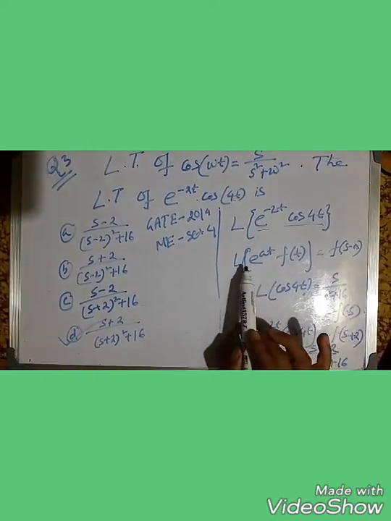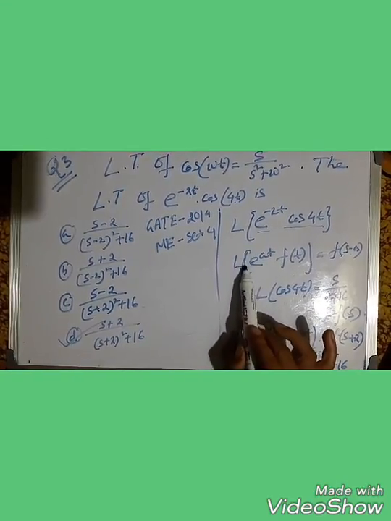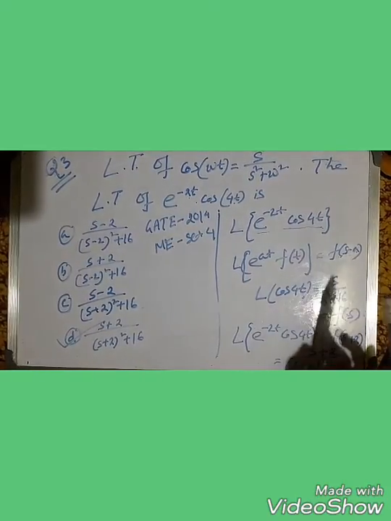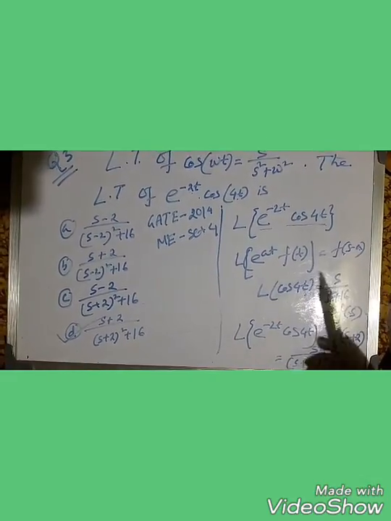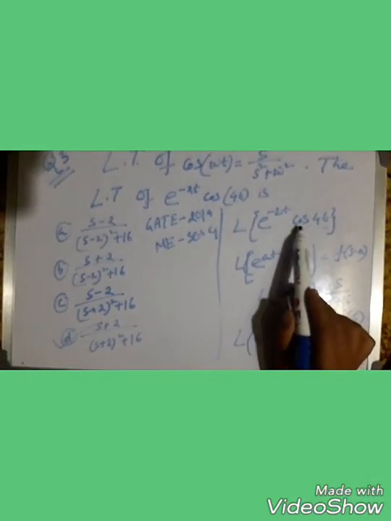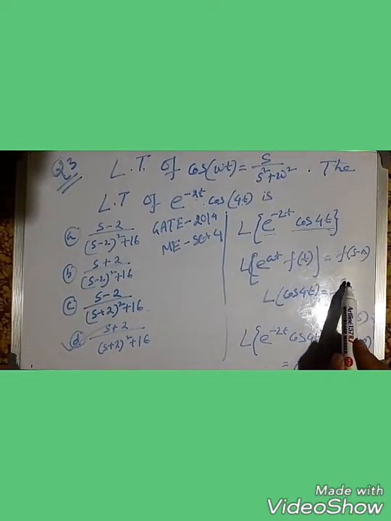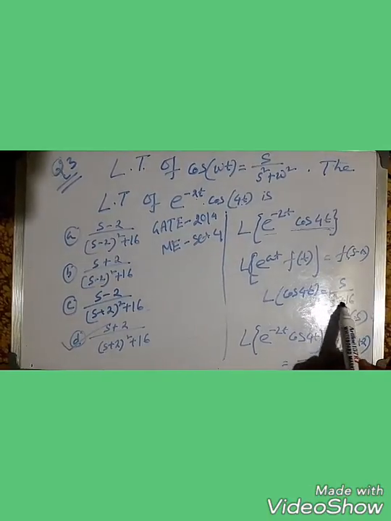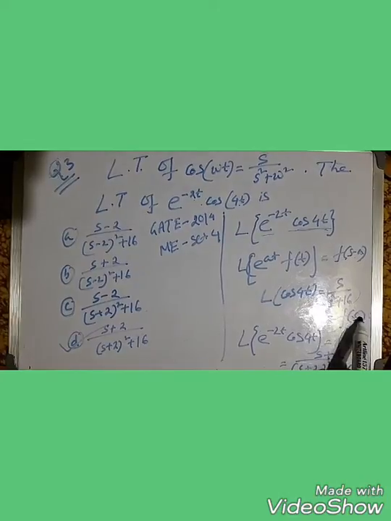What does the first shifting property give us? L of e to the power at f(t) equals F(s minus a). So firstly we have to find F(s). How do we find F(s)? If we take Laplace of cos 4t, we get s by s square plus 16. This means this is F(s).